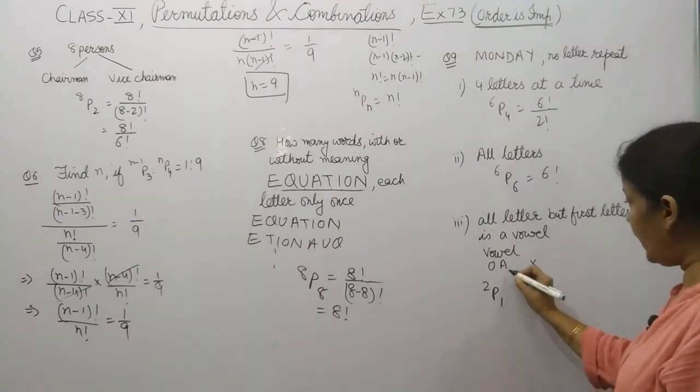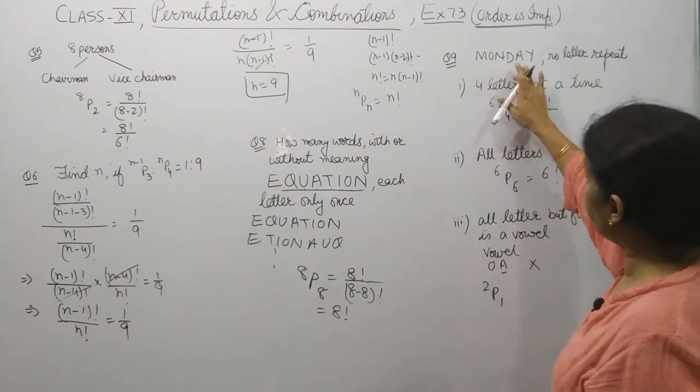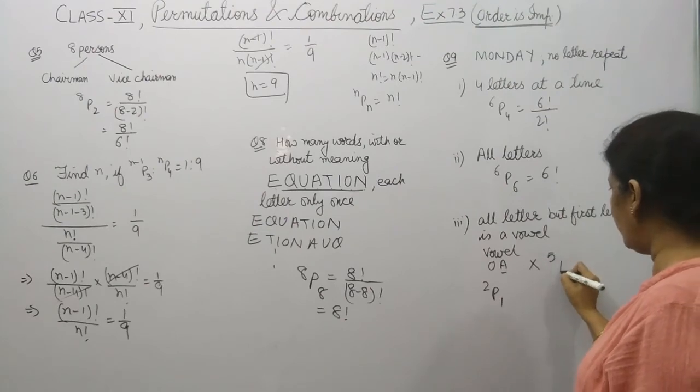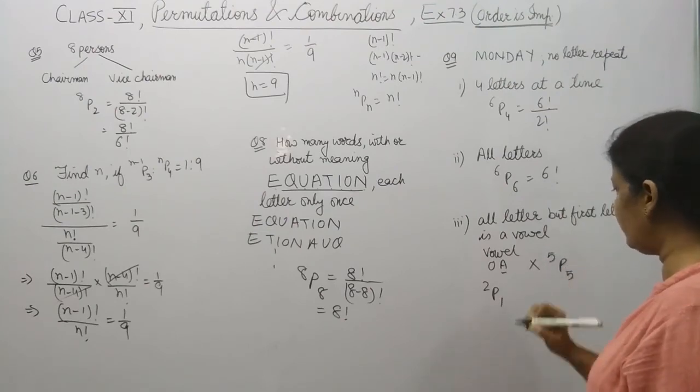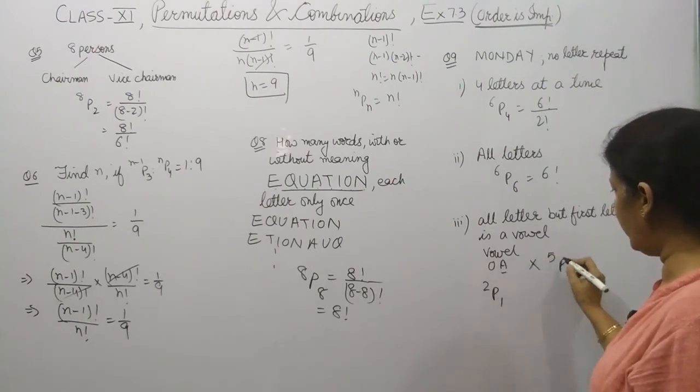So you have placed one letter here and the left letters will be 5. So out of 5 you are taking 5 at a time. So one letter will be left out.